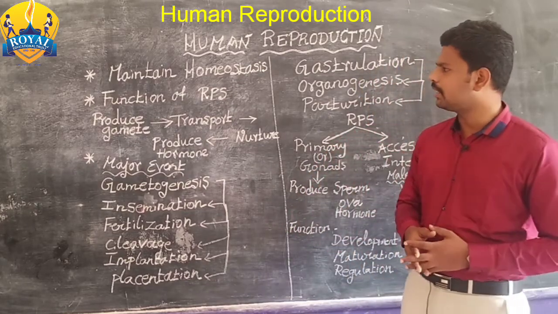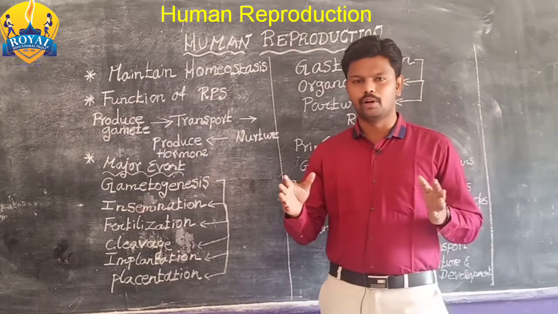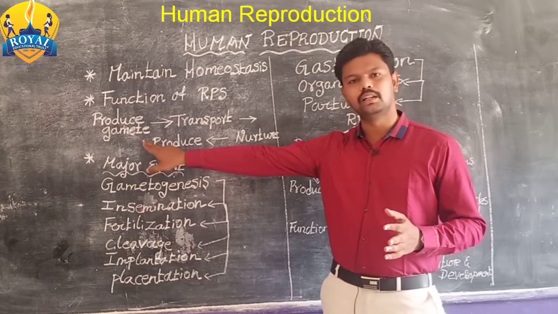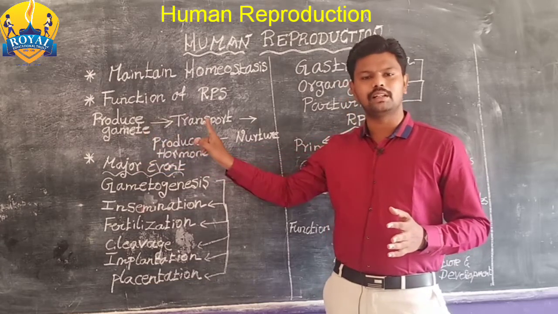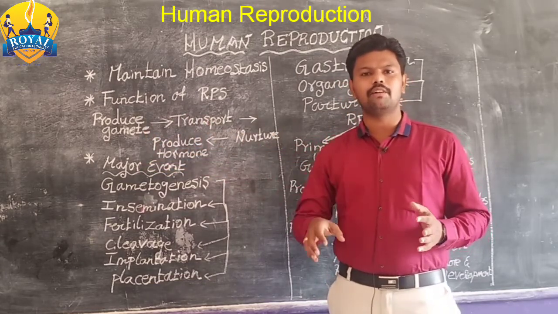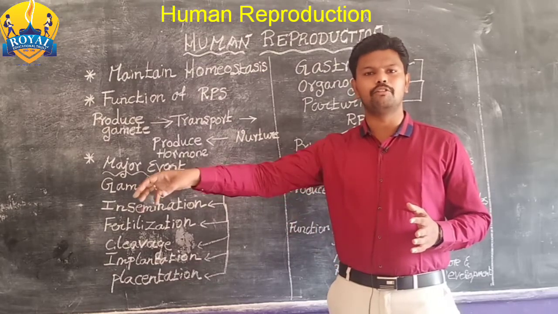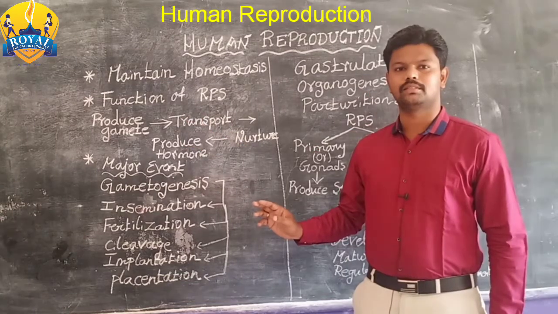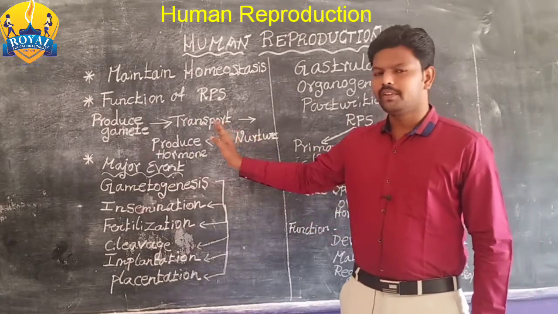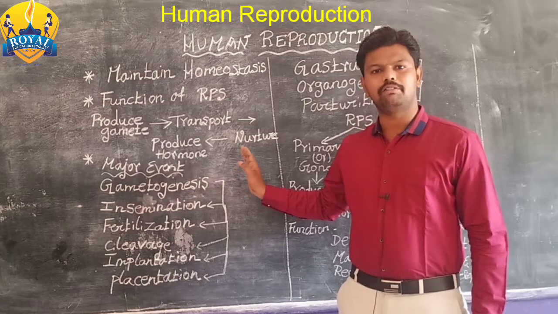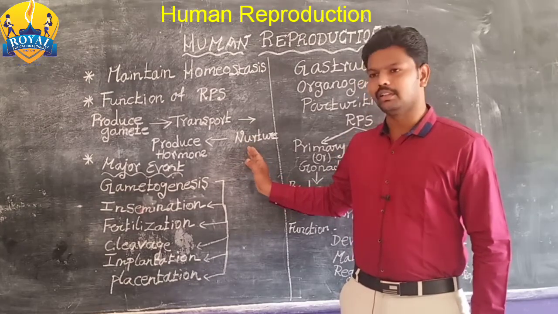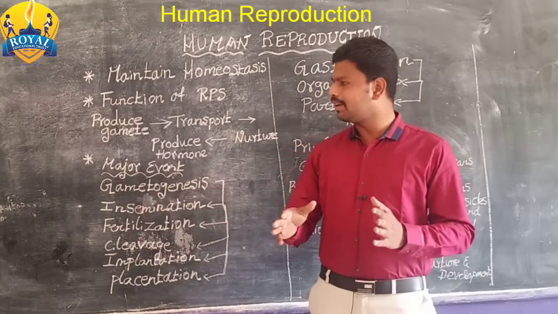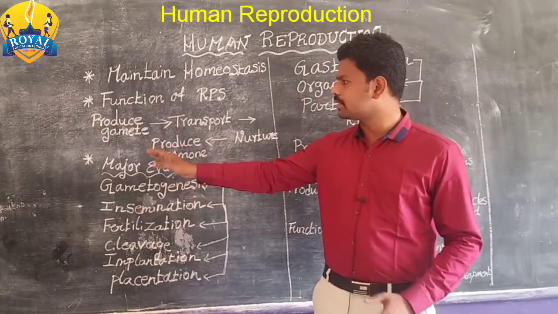Then what is the function of the reproductive system? The reproductive system will produce the gametes, male gamete and female gamete. Then transfer of the male gamete into the female reproductive system is called transport. Then after fertilization, development of the fetus will occur. After that, they produce the hormones for reproduction. So what are the main functions of the reproductive system?